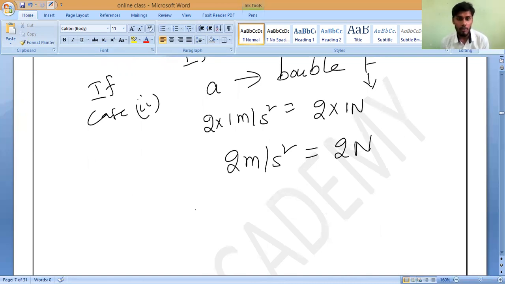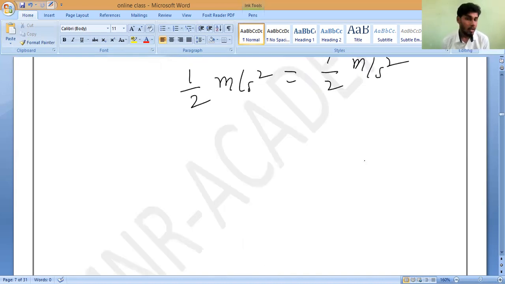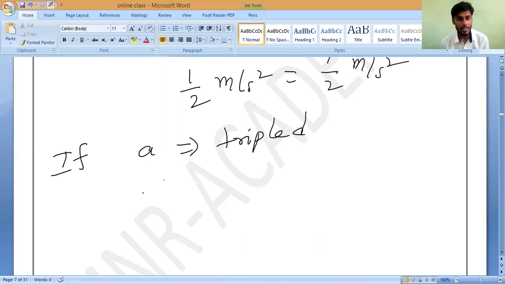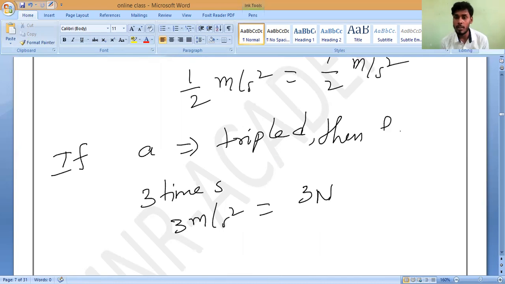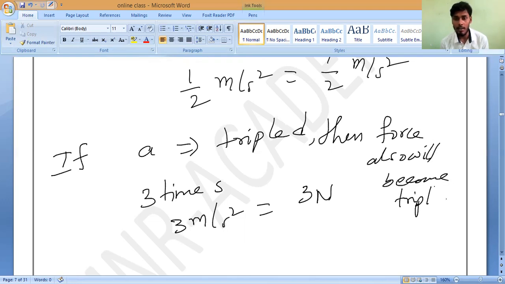Suppose A becomes half, then what about the force? Force also will become half. The understanding? Yes, sir. Suppose acceleration becomes tripled, meaning 3 times increases. If acceleration increases 3 times, then acceleration will become 3 meter per second square. Then force also will become 3 Newton. If acceleration triples, then force also becomes triple. Do you understand?